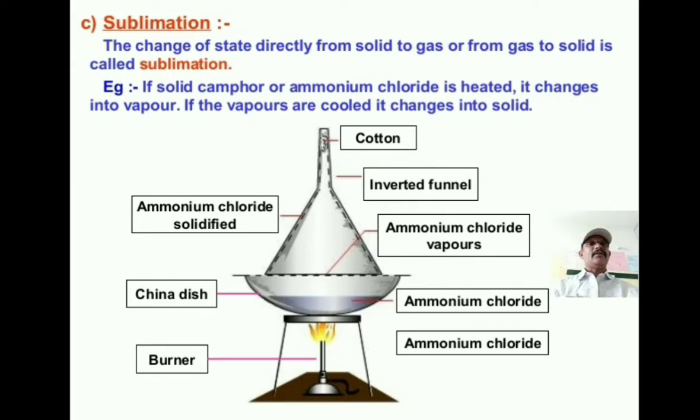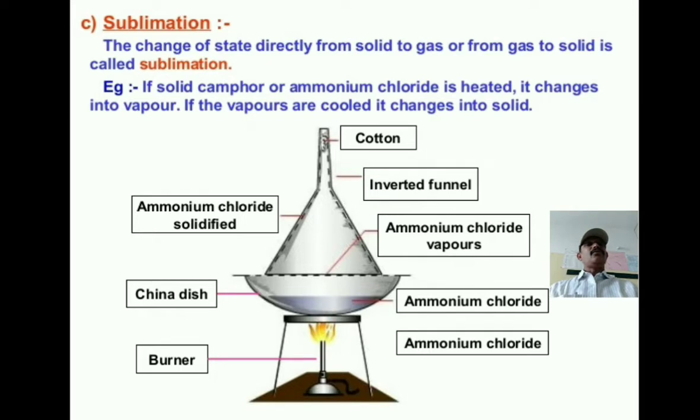Clear? I think you understood. So once again remember the definitions of sublimation and deposition. Sublimation means the change of state directly from solid to gas without changing into liquid. Next, the change of gas to solid without changing into liquid is called deposition. So I think you understood this change of state.